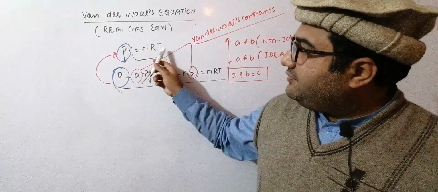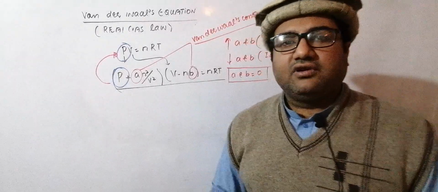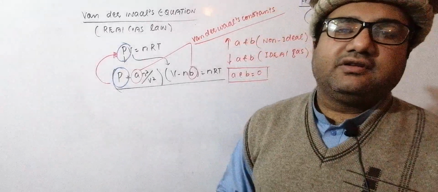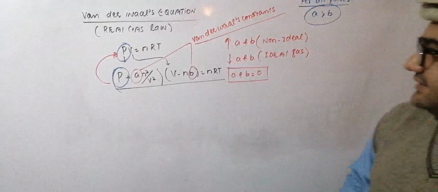Why? Because one is the pressure of the ideal gas and the other is the pressure of the non-ideal gas, and I have already discussed that due to no intermolecular forces, the pressure of an ideal gas is greater than that of a non-ideal gas.